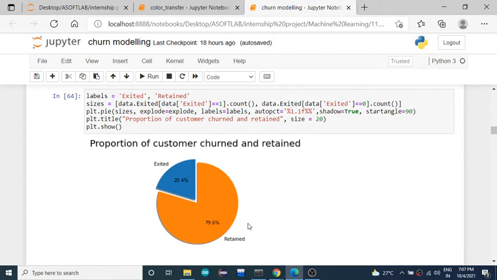So the maximum of the customers are retained in the same bank, in the sense that they are getting satisfaction from the services provided by that bank. And 20% of the customers are exited, in the sense maybe some kind of personal issues occurred, or maybe some transfers happened with that customer. Such things might happen. Okay, so this kind of analysis you can get from the graphs.